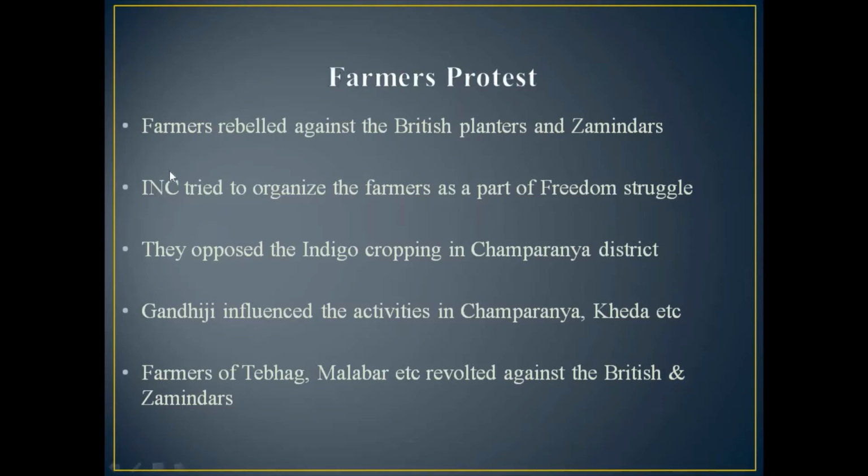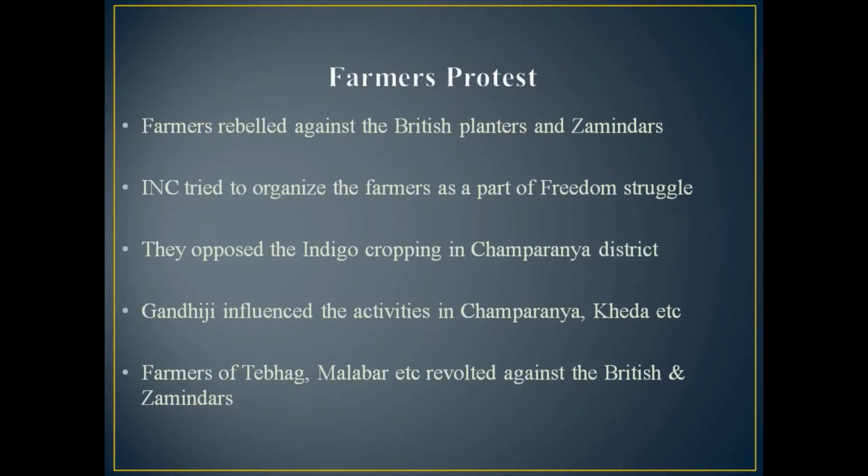Farmers rebelled against the British planters and zamindars. And here, the Indian National Congress tried to organize the farmers as a part of the freedom struggle. See, the farmers anyway were disgusted with the British.